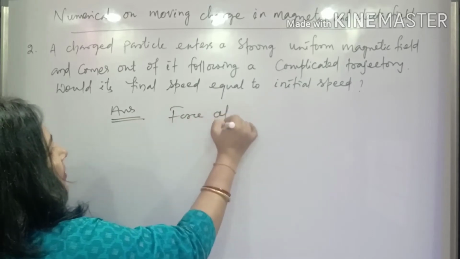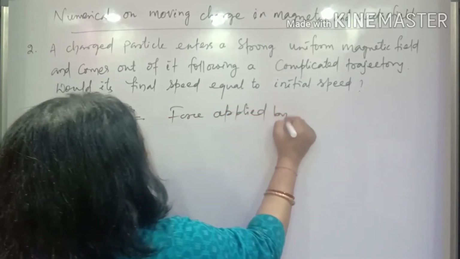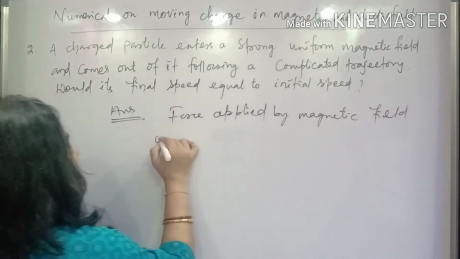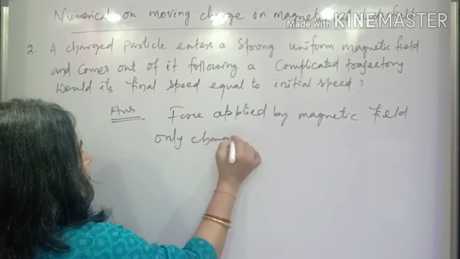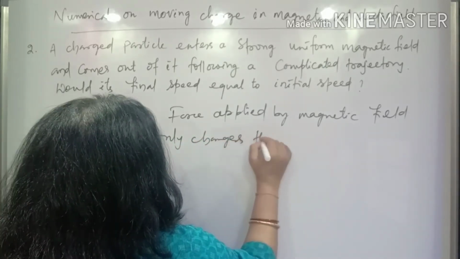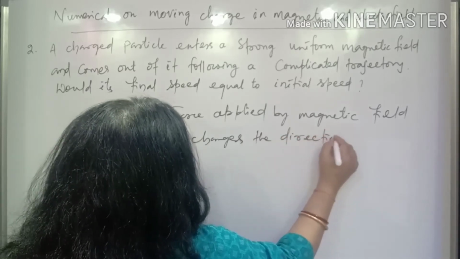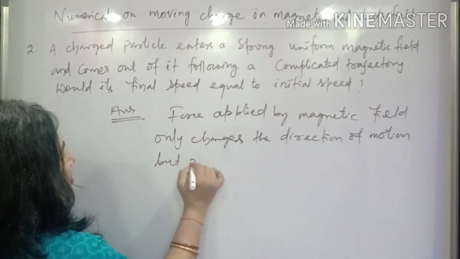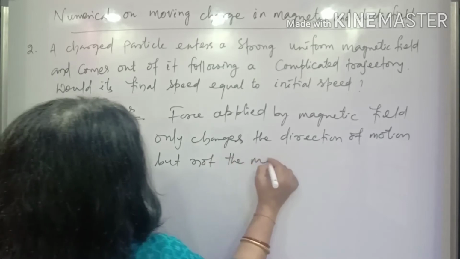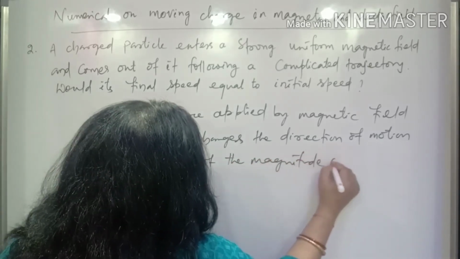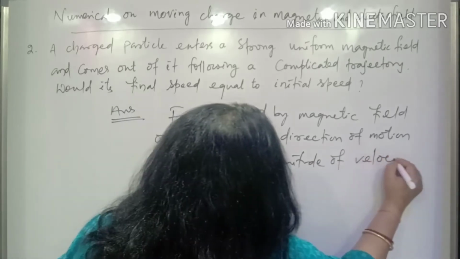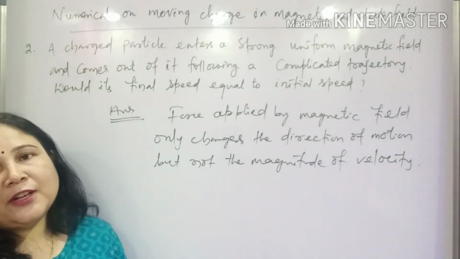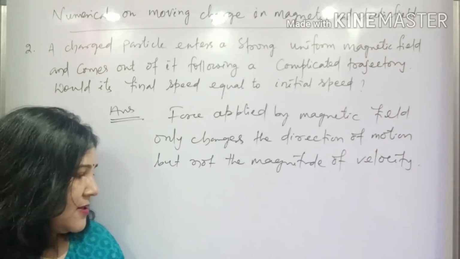Force applied by the magnetic field only changes the direction of motion but not the magnitude of velocity. So whatever the initial speed is, after passing through the field the final speed will also remain the same.